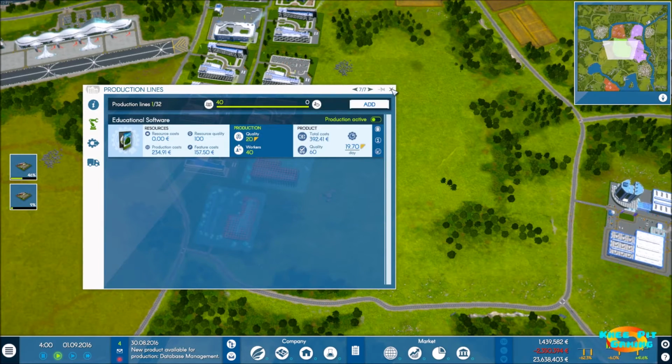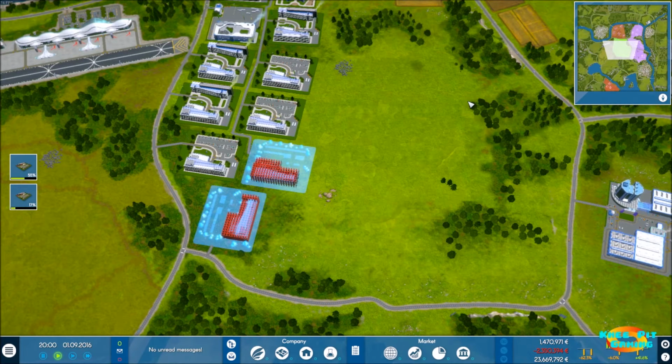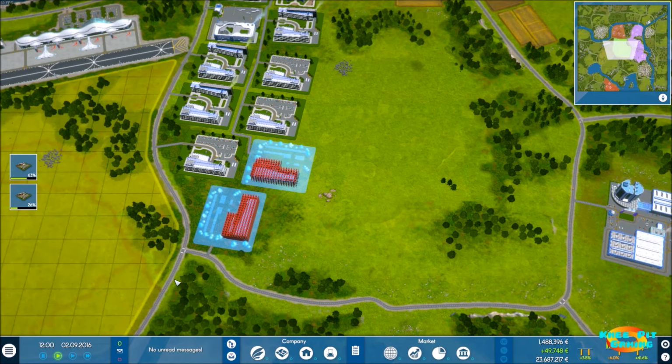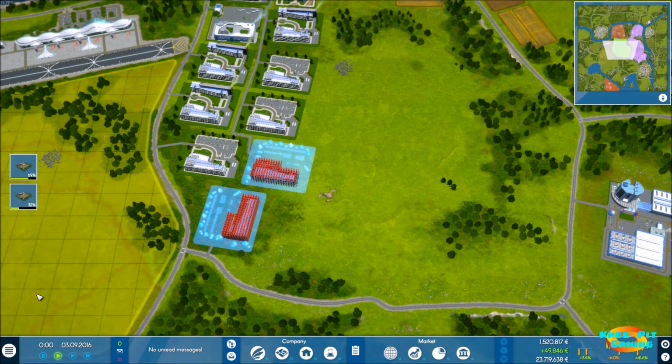we have a new product. In fact, it should be right over here. Yeah, new product available for production: database management, integrated development environment, and operating system. So we've got 3 new ones right now that we can build. We're kind of out of money after building 2 of them, but that money will refill itself quickly, as well as add to the fact that building cost is going to be reduced here shortly. So we're looking good. We're going to speed up time a little bit here, get things moving along.